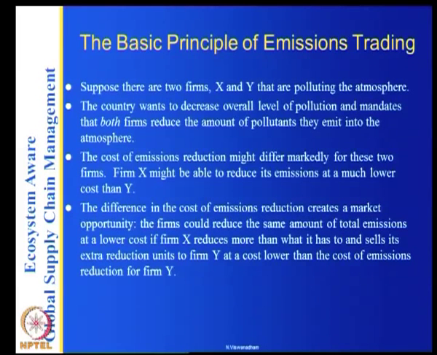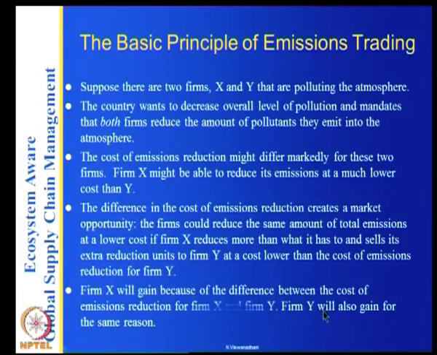The cost X charges to Y should be less than what Y has to pay to the regulator. So basically, it's a simple principle of trading, where the company for which it is cheaper to reduce emissions does more than what is required and then sells the saved credits to the other.